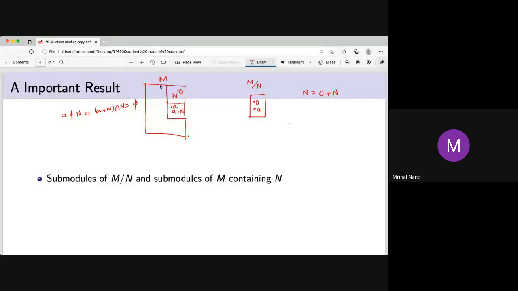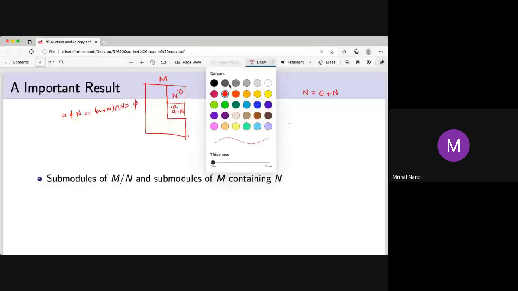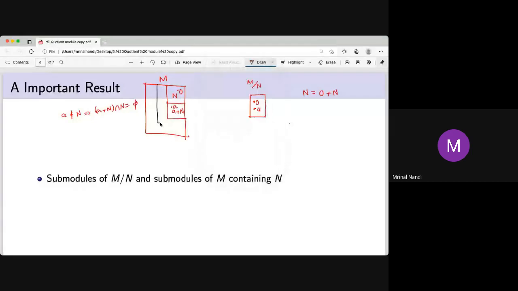If you have one more module which is bigger than that, and it has some other cosets also, say 6 cosets, using these 6 cosets we have this module and submodule. Now this maps to a set which has 6 elements.